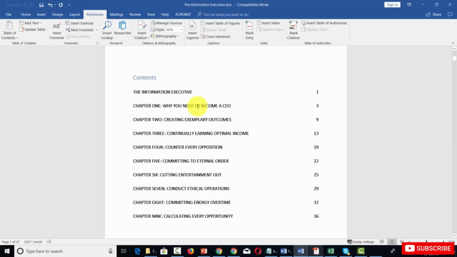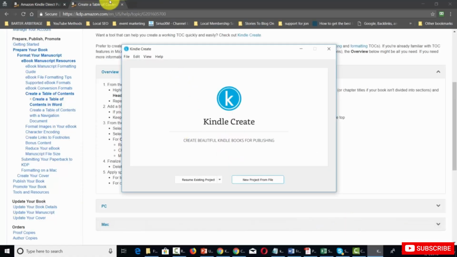Now if for some reason you don't necessarily like the table, you are going to be able to change the style once you actually get inside of Kindle Create. So once we have this information, we can then save our document. We're now ready to import this document into Kindle Create.